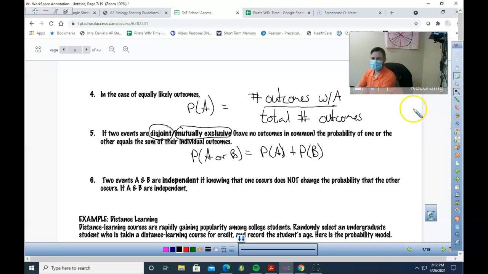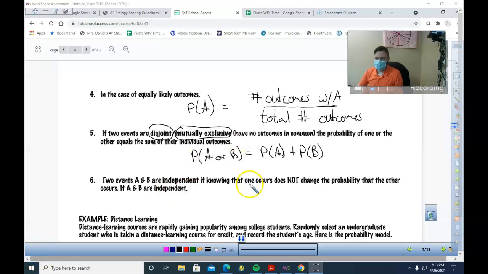And then the other one I want to talk about is, oh no. All right, now if they're independent, we've been talking about this. If they're independent, we're looking at the and. Independent means that the probability of one does not affect the probability of the other, right? So that'd be the probability of A and B equals the probability of A times the probability of B.